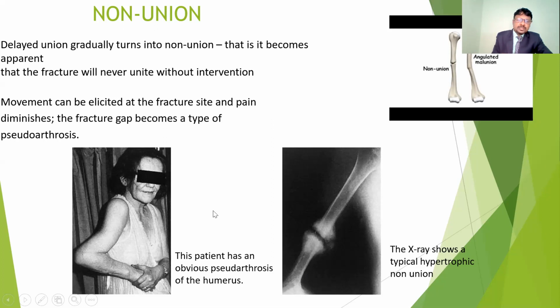In these conditions, we are going to feel deformity in the limb, either in the upper limb or lower limb. If you see here, the patient has a pseudoarthrosis of the humerus.